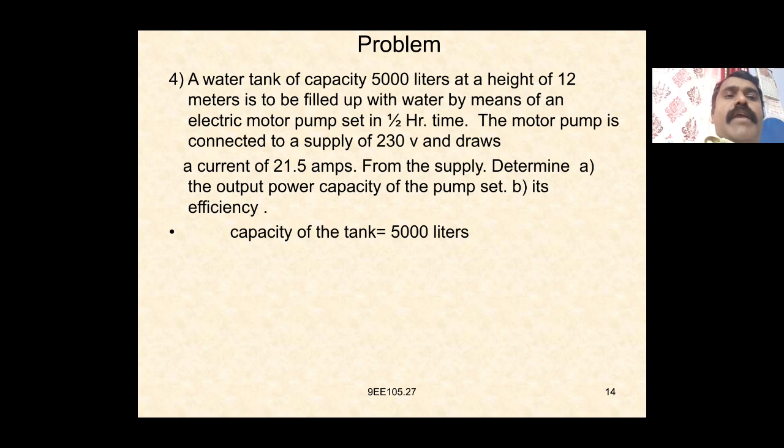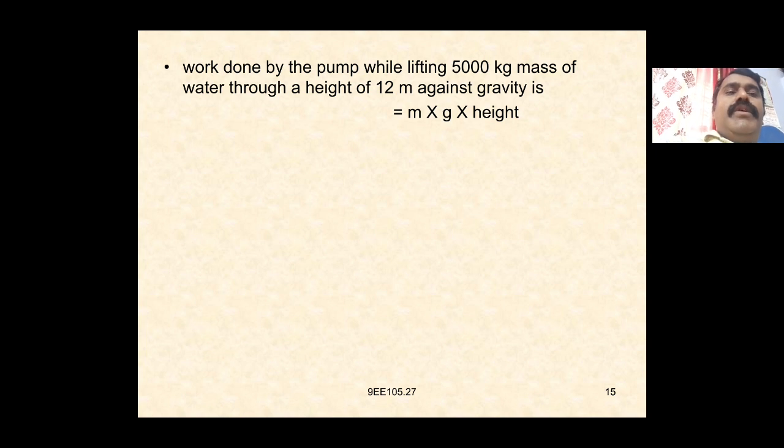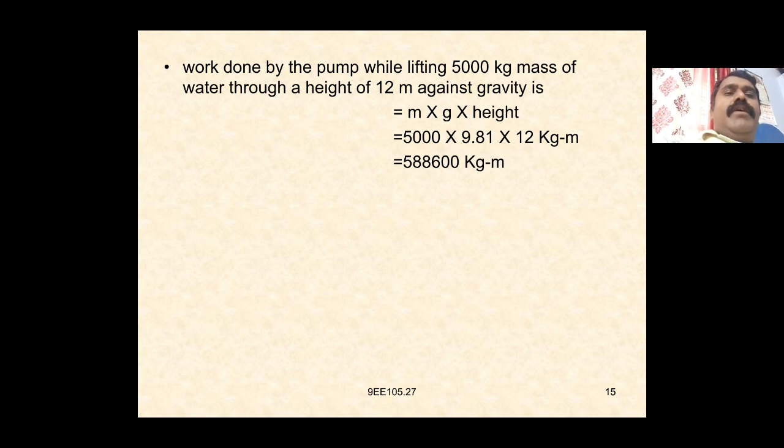Given the capacity of the tank is 5000 liters, the mass of the 5000 liters of water is 5000 kg. The work done by the pump while lifting 5000 kg of water through a height of 12 meters against gravity is m into g into height. First we have to find the work done: 5000 into 9.81 into 12 kg meter, which gives 588,600 kg meters.